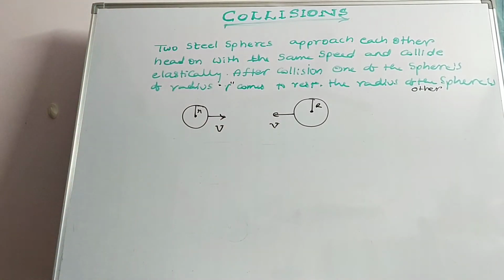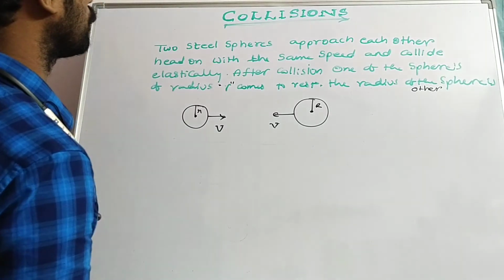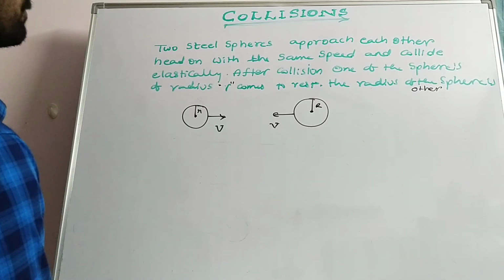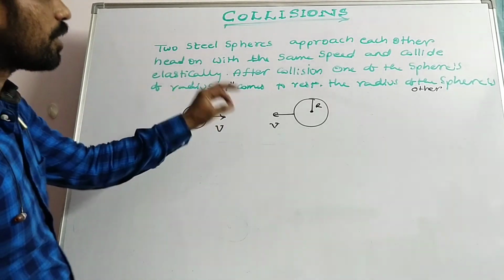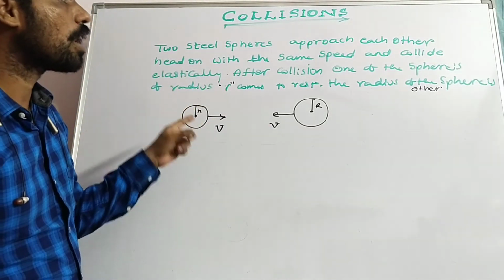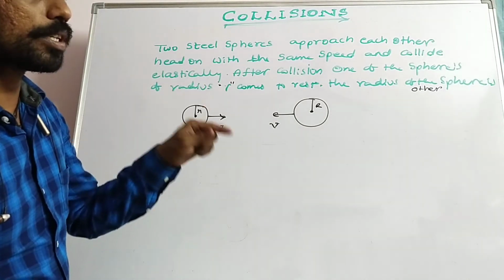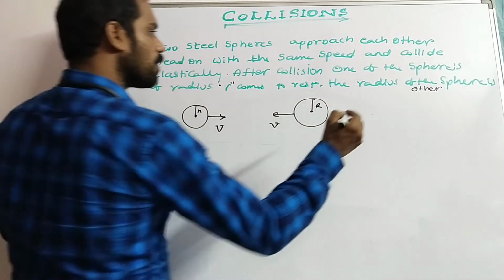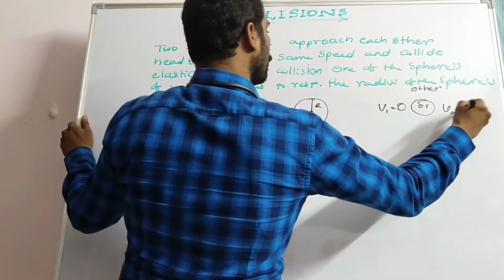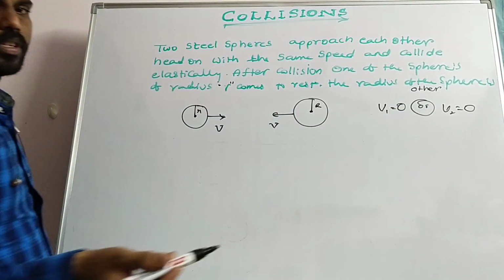After the elastic collision, one of the spheres of radius r comes to rest. So after collision, any one of the spheres comes to rest, meaning either v1 equal to 0 or v2 equal to 0. For our convenience, we will take v1.